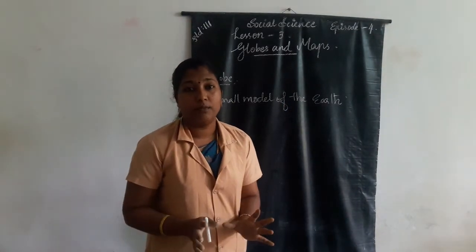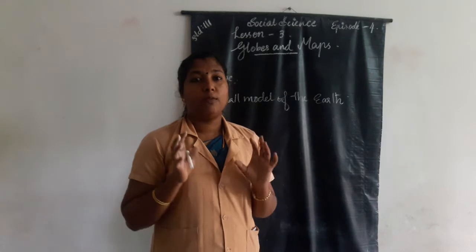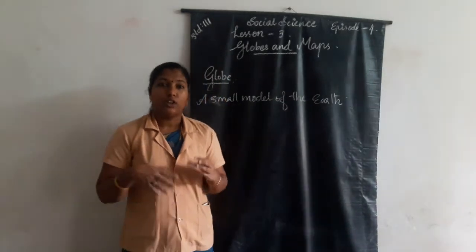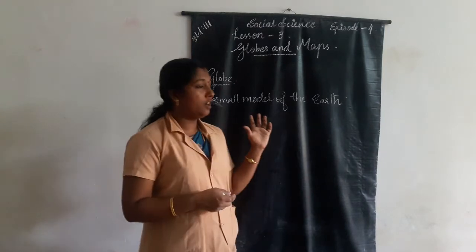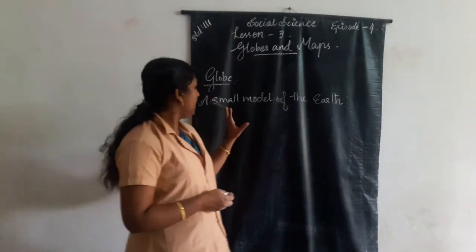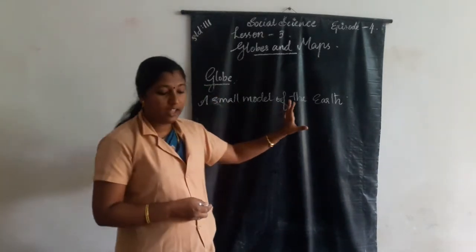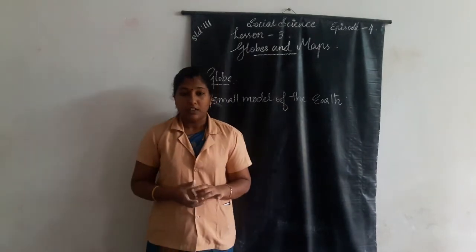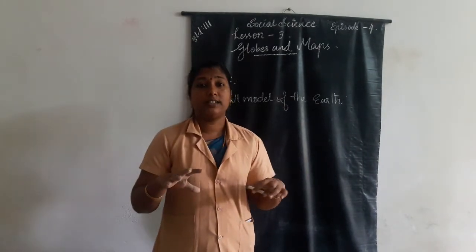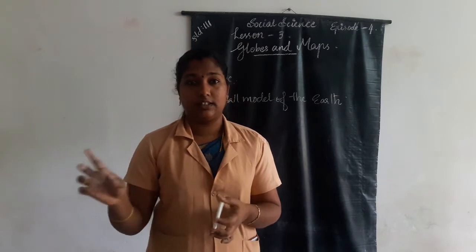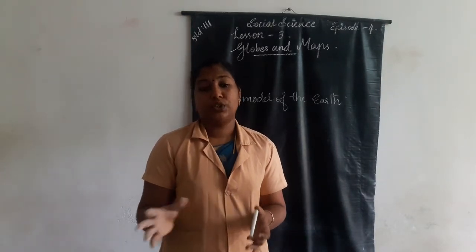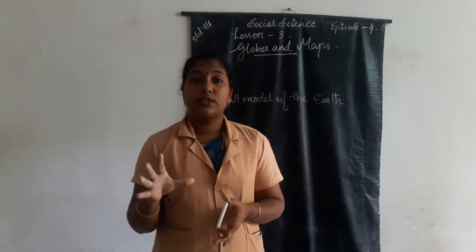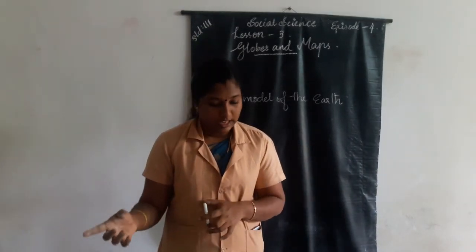What is a globe? A small model of the Earth is called a globe. A globe is round in shape like our Earth. We know that our Earth is round in shape, and the globe is also round in shape like the Earth.